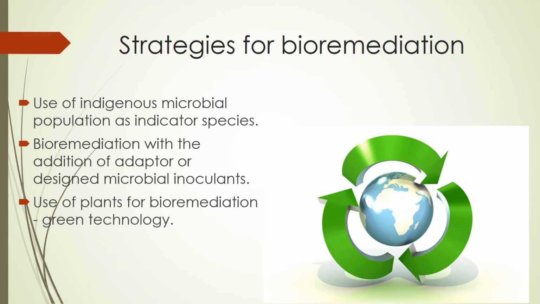So first of all, introduce bioremediation with the help of the microbial population. Then bioremediation with the addition of adapted or designed microbial inoculants. Here, with the help of genetic engineering, we adapt some microorganisms.